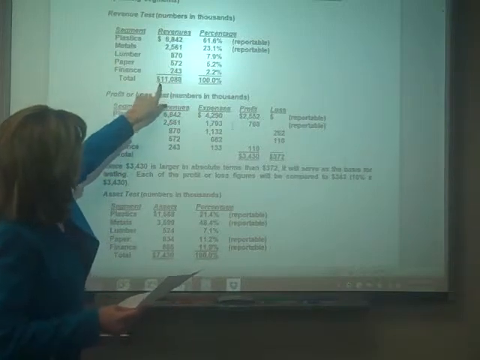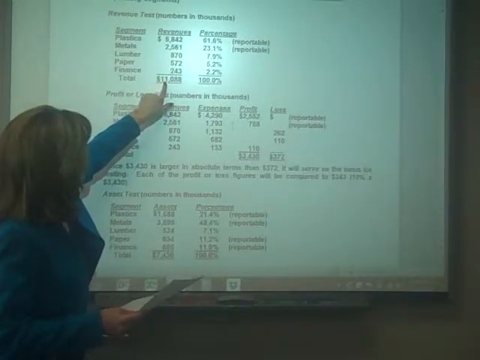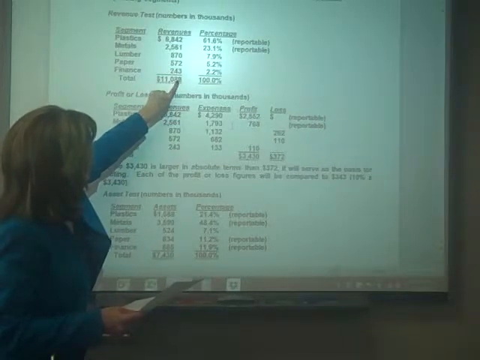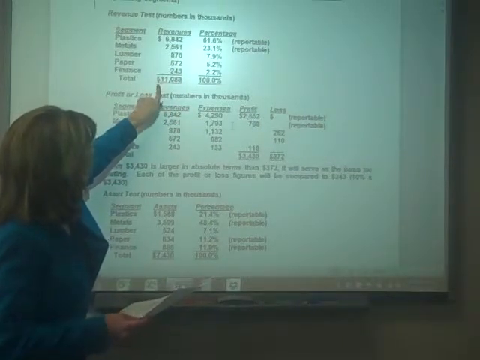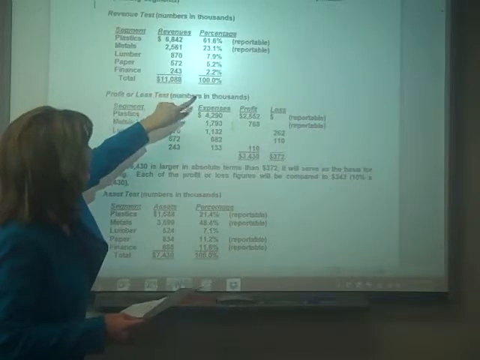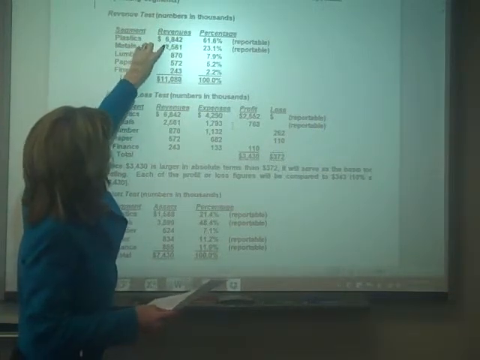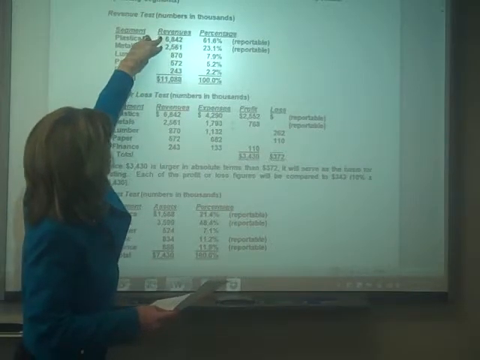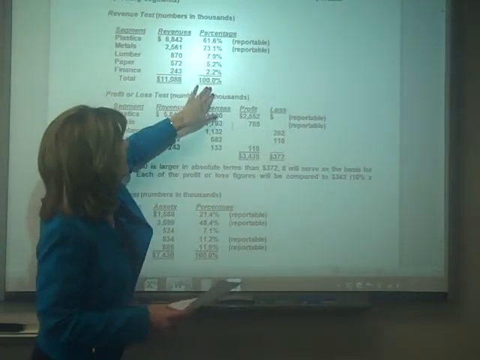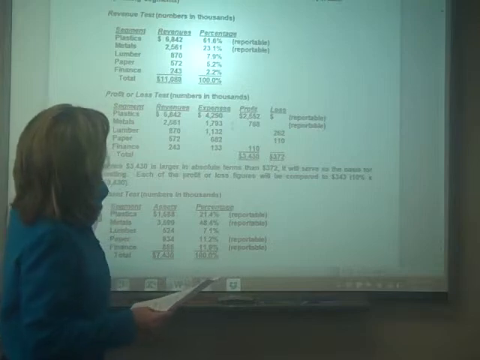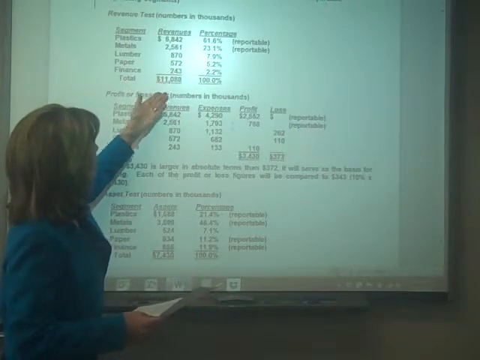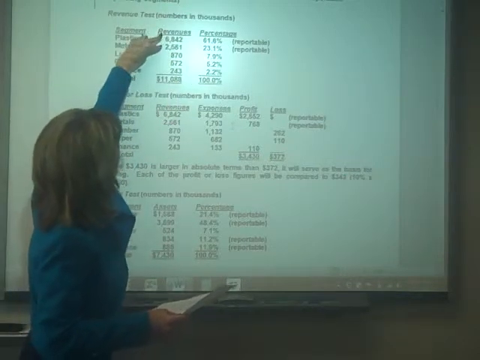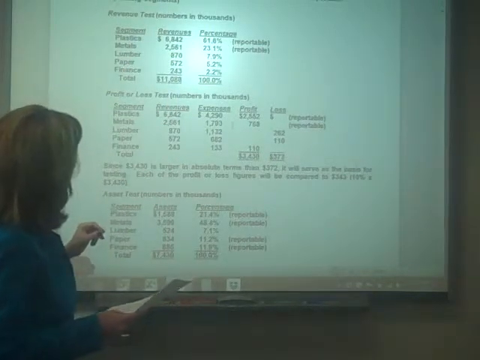And really all you need to do is, if you move your decimal one place, you have $1,108.80. Anything at or above that number would be 10%. And so these 2 are reportable. I don't think you need this percentage column, as you have a benchmark, and your benchmark here is $1,108.80. Those 2 become reportable, plastics and metals.